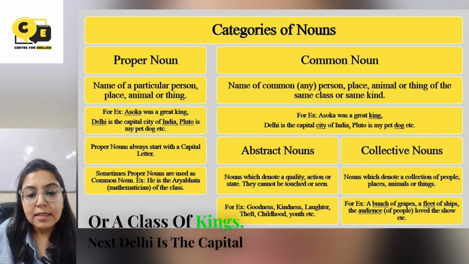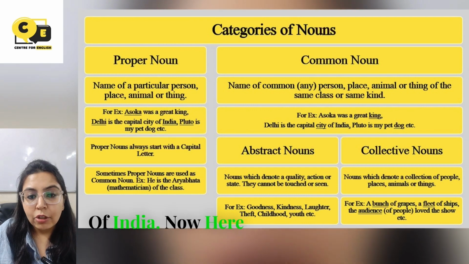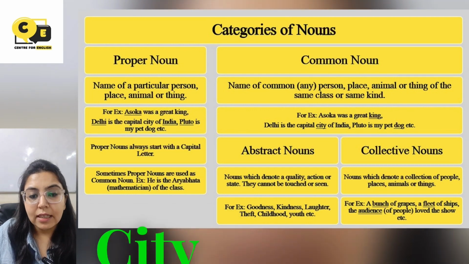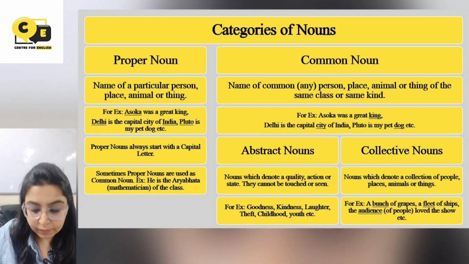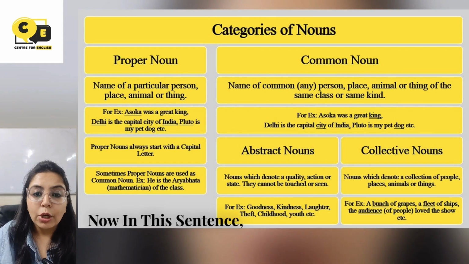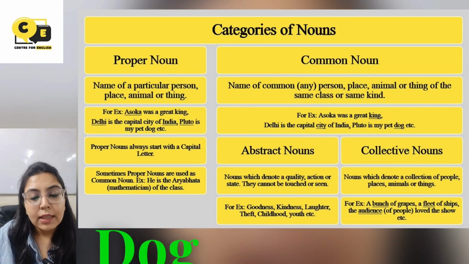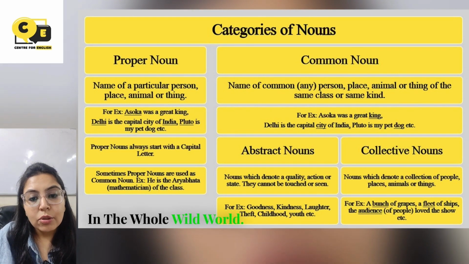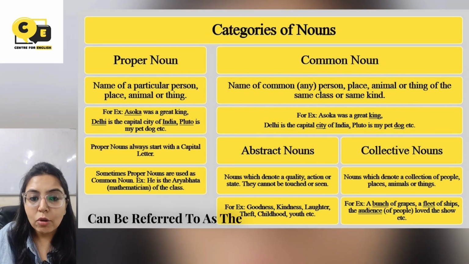Next, Delhi is the capital city of India. Now here the word city can refer to any city in the world. So city is the common noun here. Pluto is my pet dog. Now in this sentence, the word dog can be referred to as any dog in the whole wide world. So dog can be referred to as the common noun.